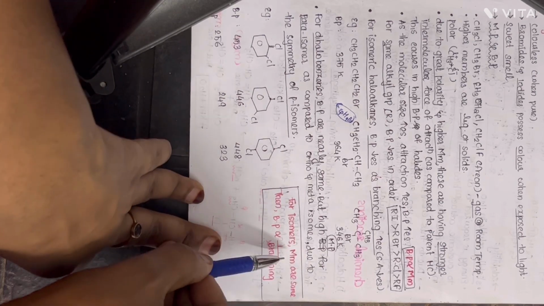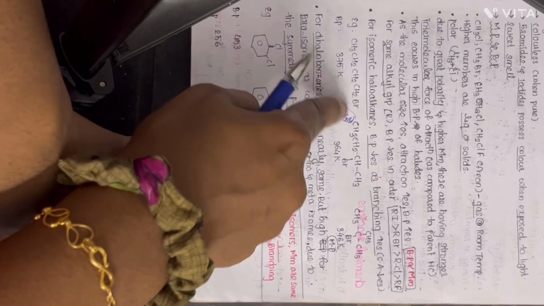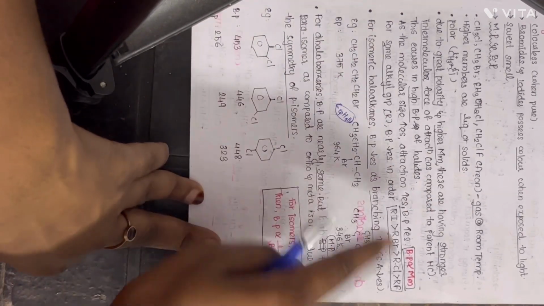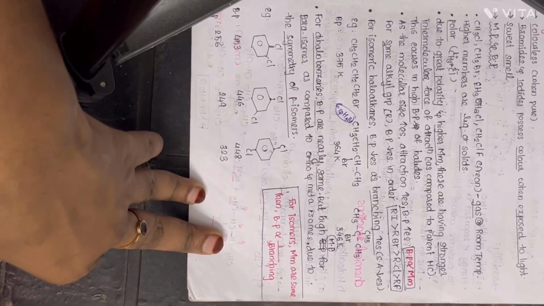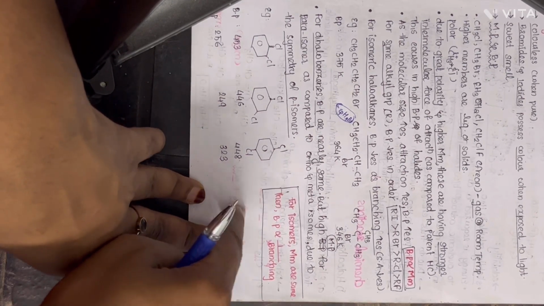And for isomers, molecular mass will be the same, since they all have 4 carbons, 9 hydrogens and 1 bromine. They all have the same molecular mass. Now we have to look into the number of branches. As the branches increase, boiling point decreases.